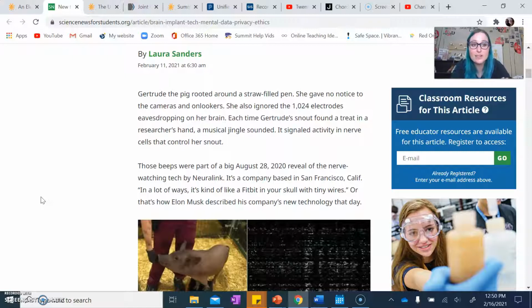Okay, you should pause here and let's just check in. What are electrodes? What are they maybe picking up on in Gertrude the pig's brain? And what does this maybe mean as we're reading through the article?